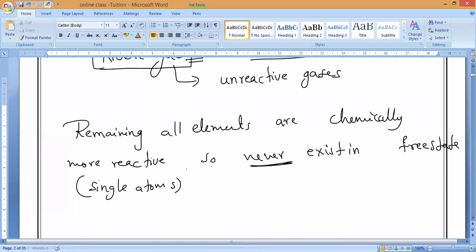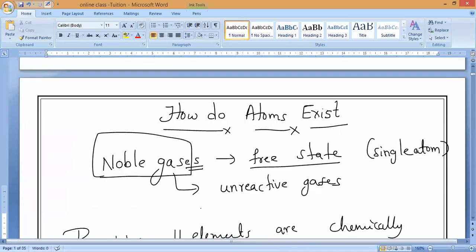So what are these noble gases, sir? How to identify? Remember, the very few unreactive gases we have are called noble gases. We can also call them stable gases, or unreactive gases. There are very few, so please remember: one is helium.